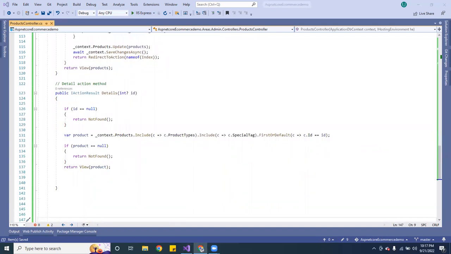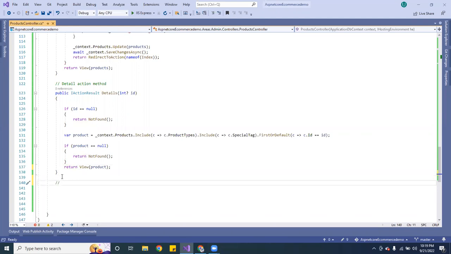We got a couple more. So we got one more pretty much, which is going to be the delete. So let me go ahead and create those methods. So we got two more guys. Let's do the two more methods. So here we want to create the delete method.